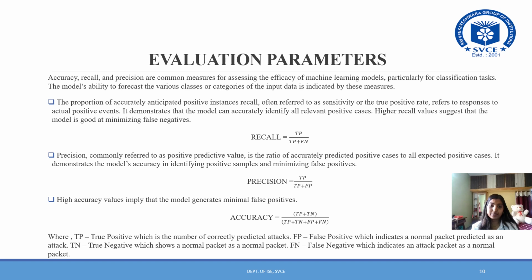Accuracy is equal to TP plus TN upon TP plus TN plus FP plus FN, where TP stands for true positive, which is the number of correctly predicted attacks. FP stands for false positive, which indicates the number of normal packets predicted as attacks.